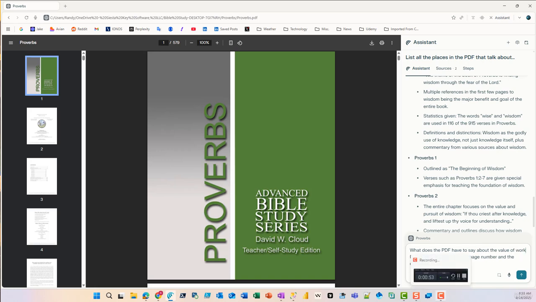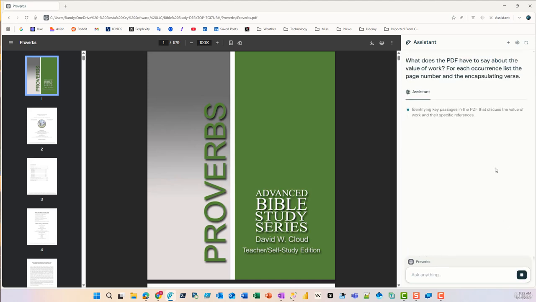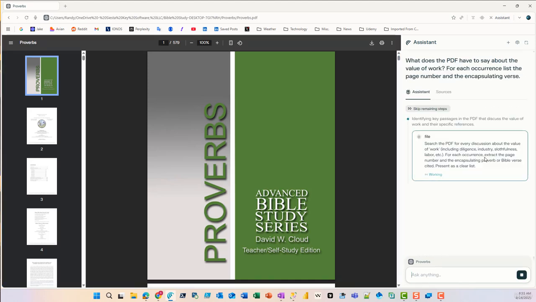Okay, so what does the PDF have to say about the value of work? Actually, that should be a question. For each occurrence, list the page number and the encapsulating verse. Now, let's see what it comes up with here, because it's going to have to look through the entire PDF to answer this. All right, good. It's not hung up. It's going to work. I'm going to let this run so you can see what it's doing.